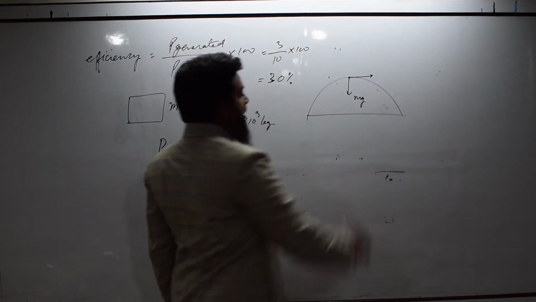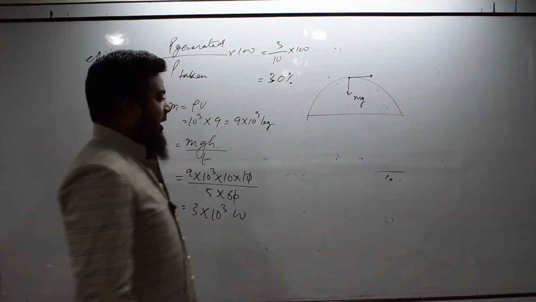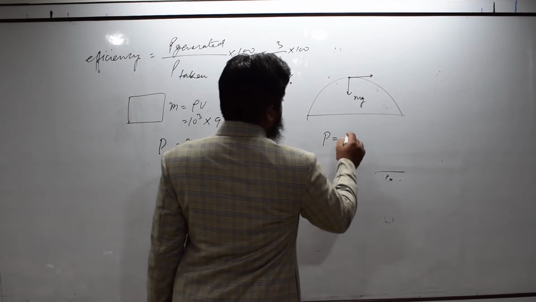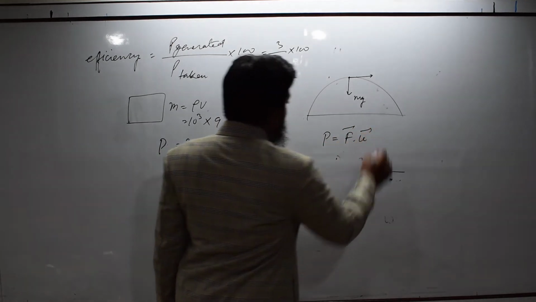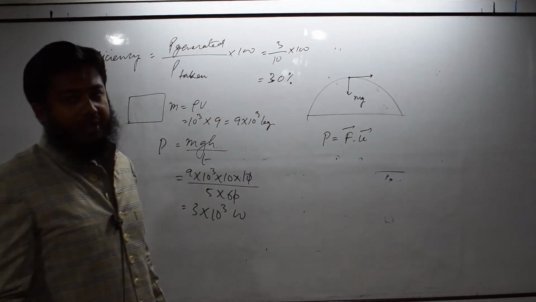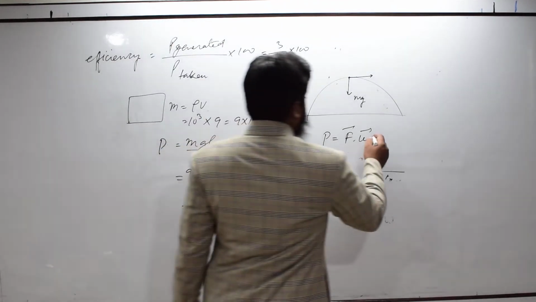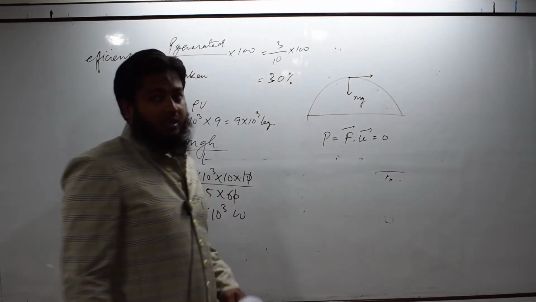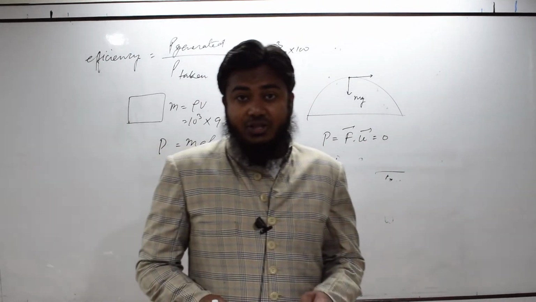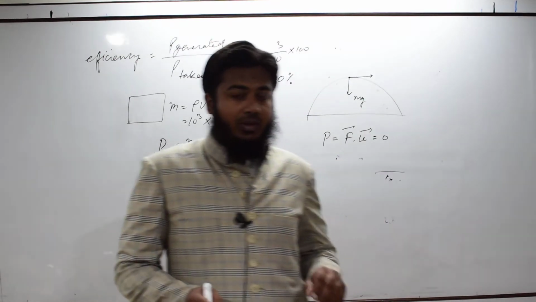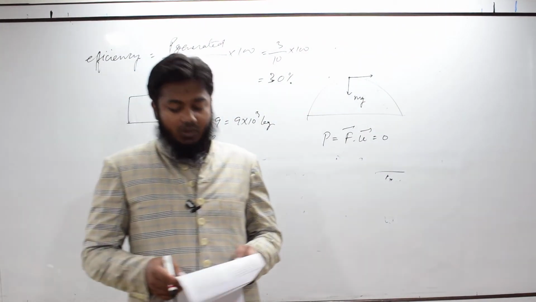So, force and velocity are perpendicular, and the instantaneous power is the dot product of force and velocity. If they are perpendicular, then the dot product will be 0. So, the power delivered by the gravitational force at the instant when the object is at the highest point will be 0.